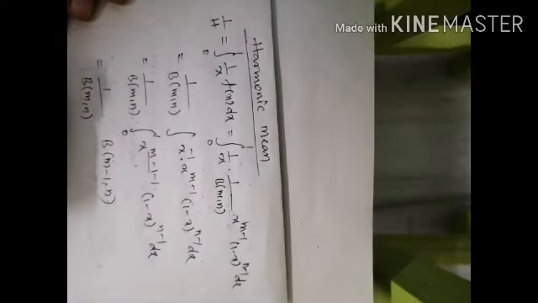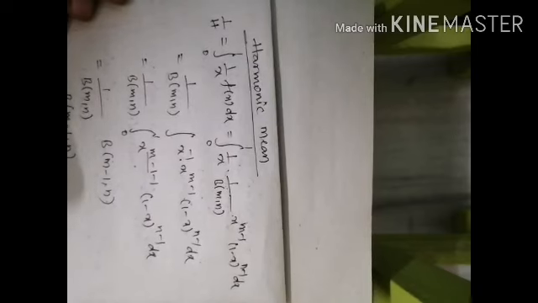So now, beta of m minus 1 comma n by beta of m comma n.